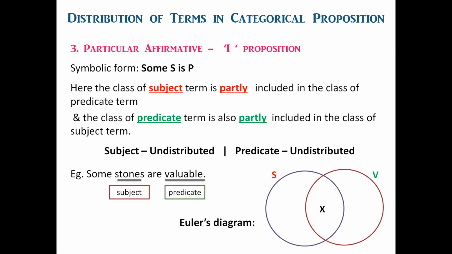Like the circle of stones is partly included in the circle of valuable things, and the circle of valuable things is partly included in the circle of stones. So it is clearly indicated in Euler's diagram that the subject is partly included in the predicate and the predicate is partly included in the subject. So both the subject term and the predicate term in I proposition are undistributed.